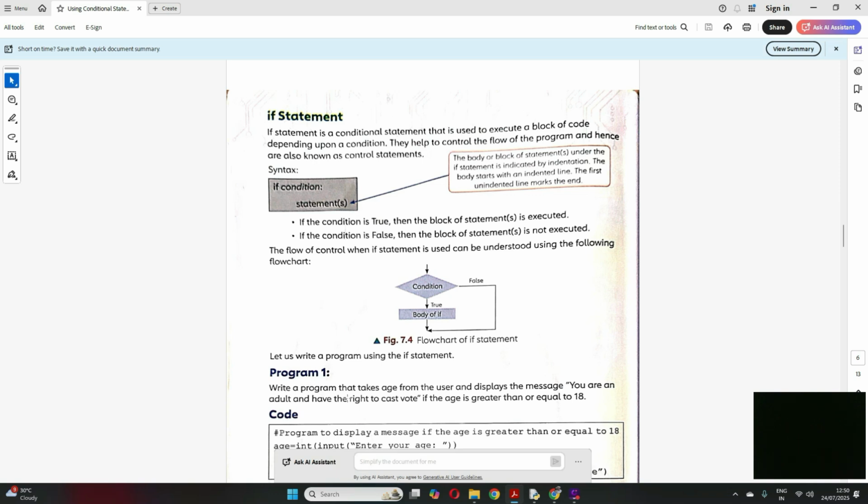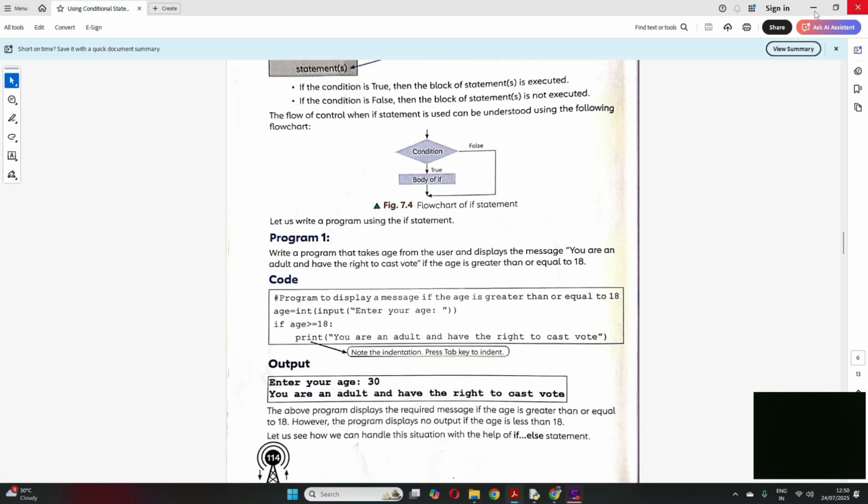So let's try to write a simple program in Python on this if statement. We'll see this first program from your book. It says, write a program that takes age from the user and displays the message you are an adult and have the right to cast vote if the age is greater than or equal to 18. So we just have to write a simple program where we take input from the user, see what their age is, and if their age is greater than or equal to 18, we print the message you are an adult and you have right to cast vote. So let's try to write that.